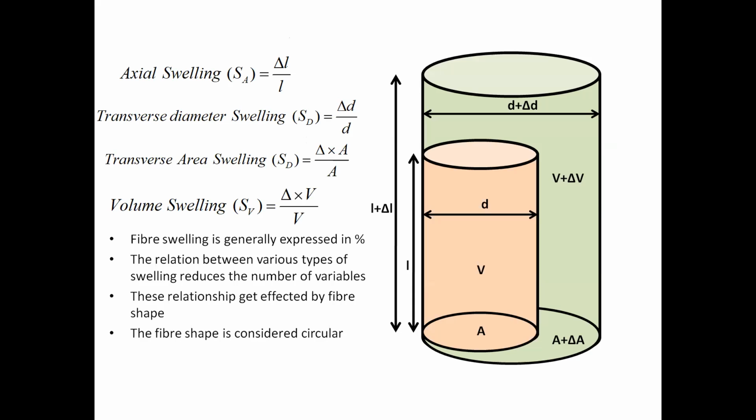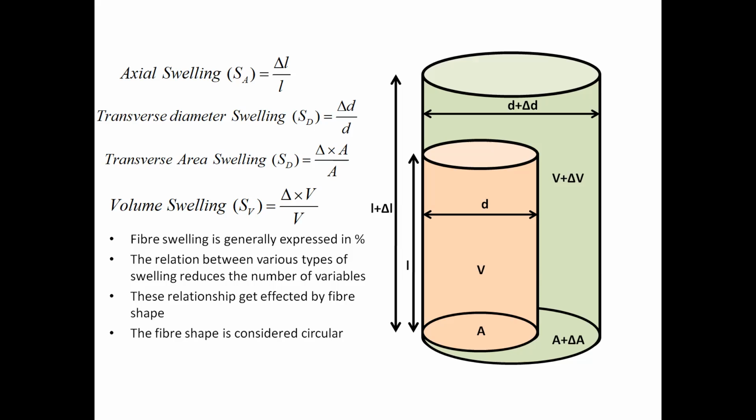When the fiber is allowed to absorb moisture up to maximum extent, up to saturation level, fiber swelling takes place, and after swelling, what will happen? The area of cross section will become A plus delta A, volume will be V plus delta V, diameter is D plus delta D, and length is L plus delta L.